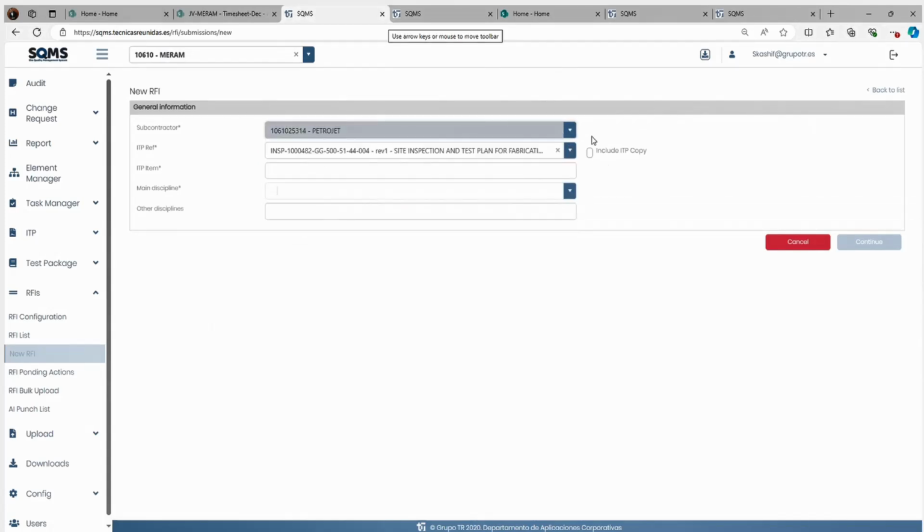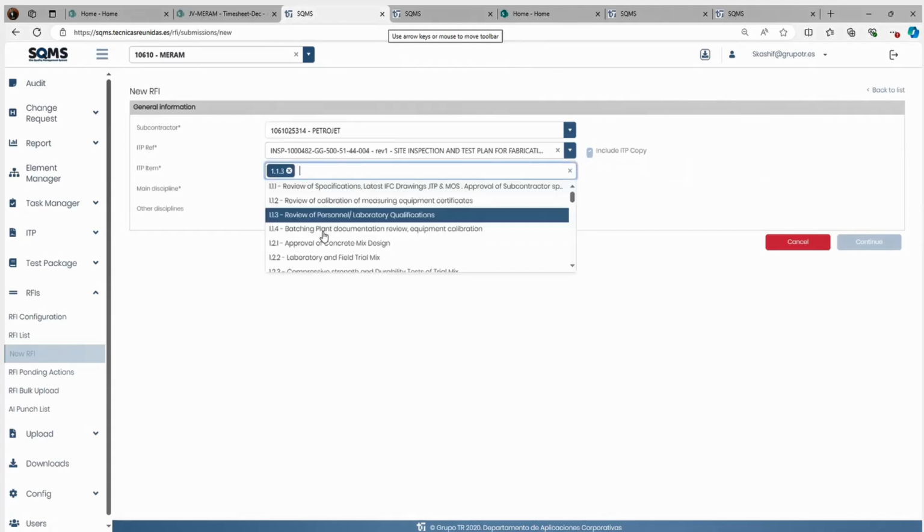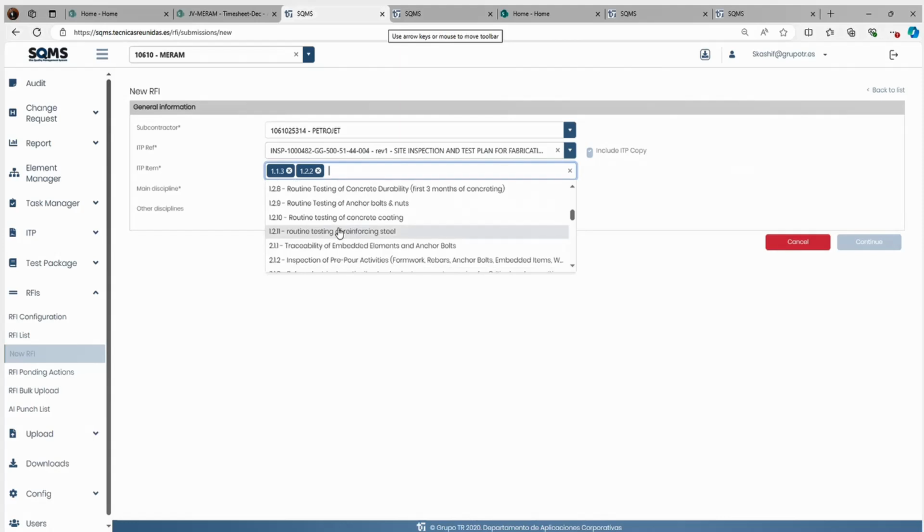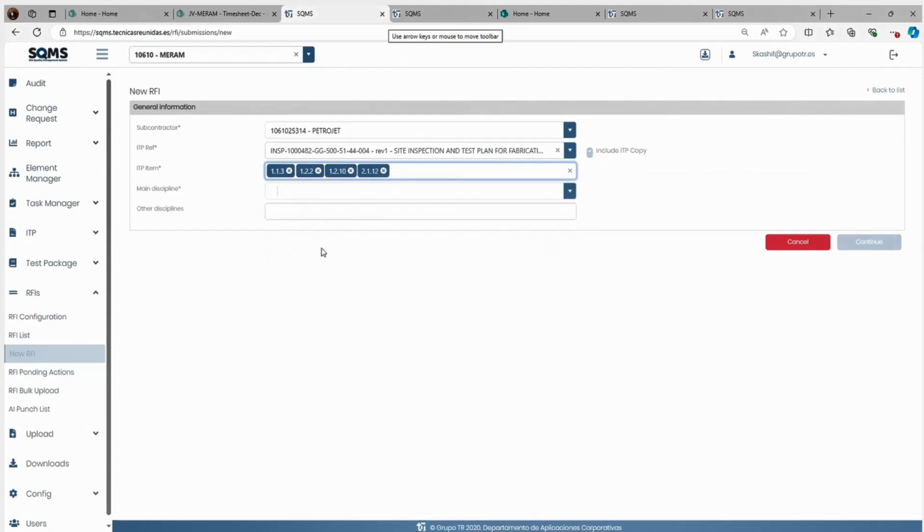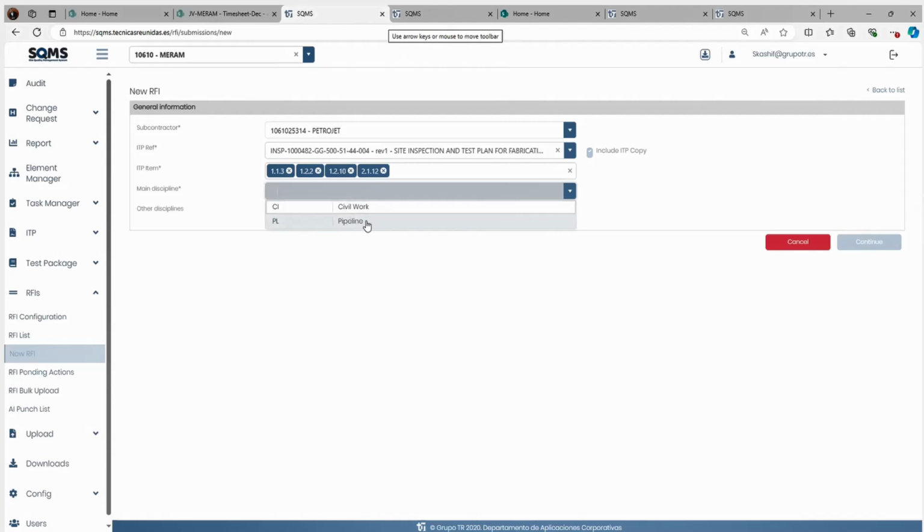I have selected it. Always remember to use Include ITP. If you click on this Include ITP, it is very beneficial for you all. Why? Because when you are generating the RFI, the ITP will be included. If you don't click it or you miss it, then the ITP will not get included. From this ITP, you can select the intervention points you want to do. You can select multiple points, whatever you are going to do on that day. Select the team, meaning your discipline, and then click on Continue.